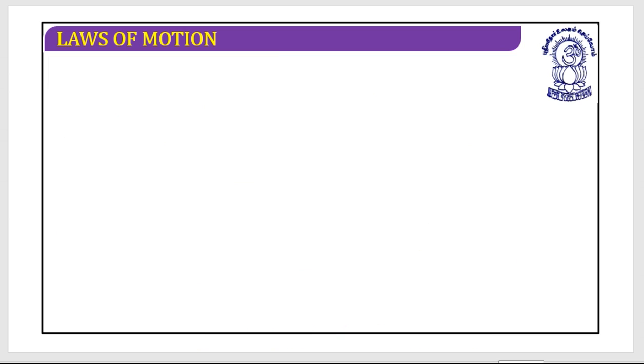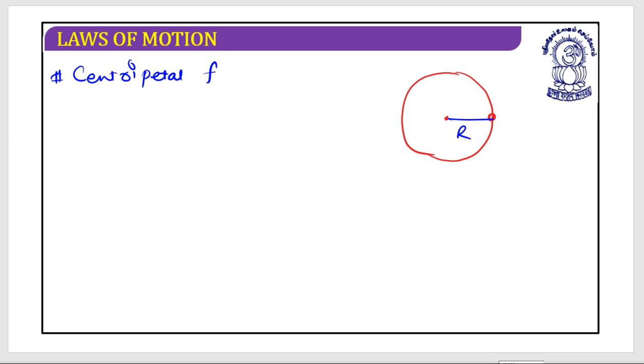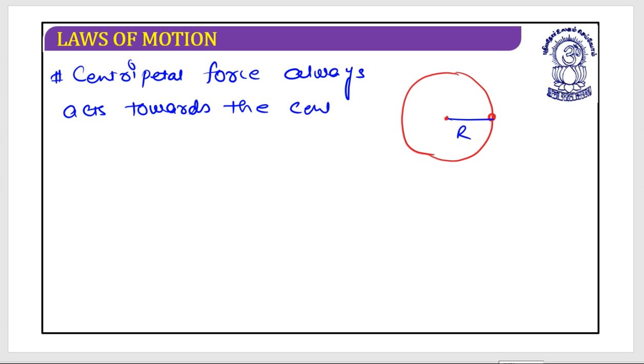Now the question arises, where does it act? Let's have a look one more time. This is the circular path, this is the center, this is the particle, and this is the radius. Centripetal force always acts towards the center of the circle.